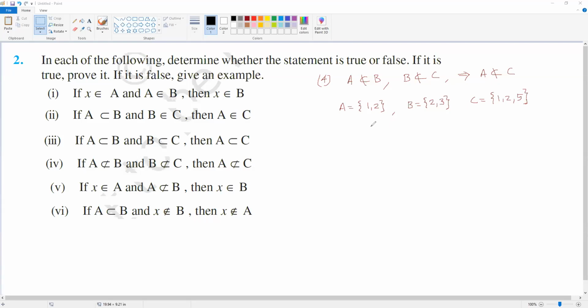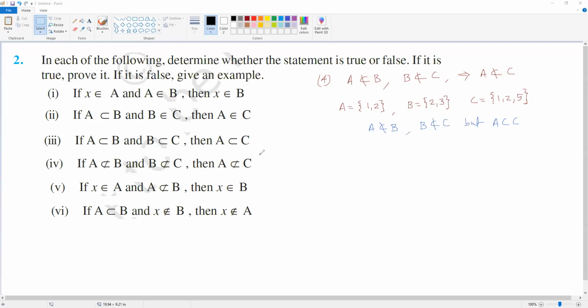Look, here A is not a subset of B because the element 1 in A is not in B. Now B is not a subset of C because B has 2 and 3 but C does not have 3. But here you can see that A is a subset of C. The elements in A, 1 and 2, are in C also, so A is a subset of C.